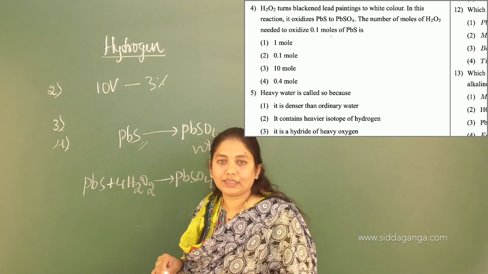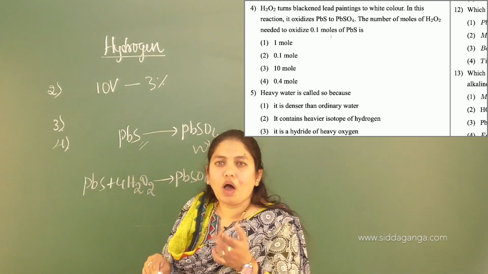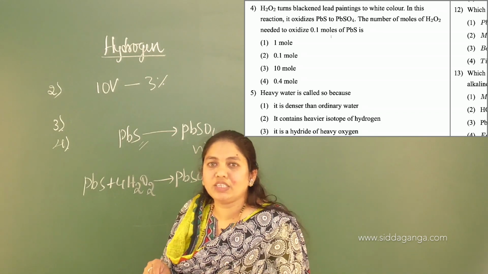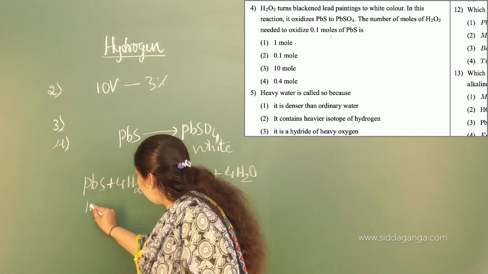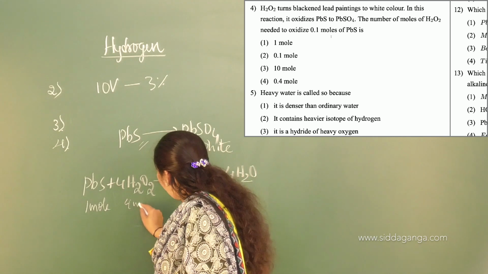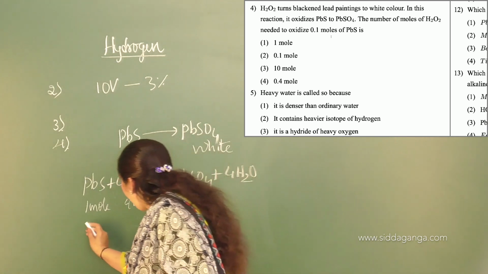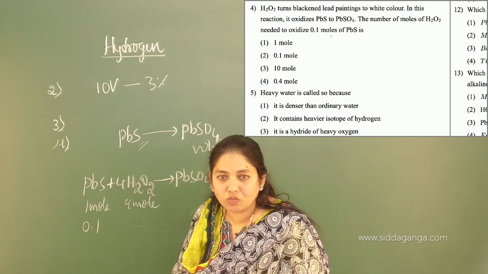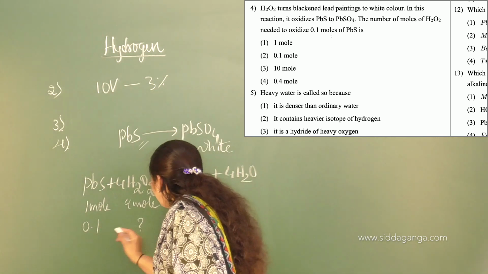They have asked how many moles of H2O2 are required to oxidize 0.1 mole. By looking at the equation, 1 mole of lead sulfide is oxidized by 4 moles of hydrogen peroxide. So the question is, how many moles of hydrogen peroxide are required to oxidize 0.1 mole of lead sulfide? This is the question mark here.